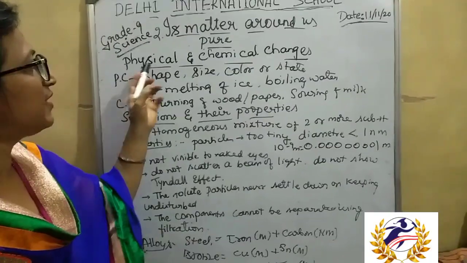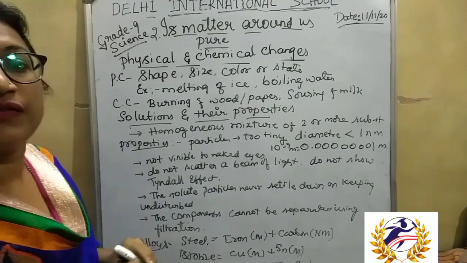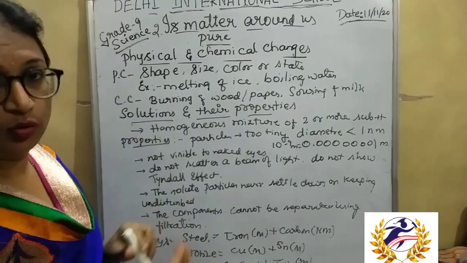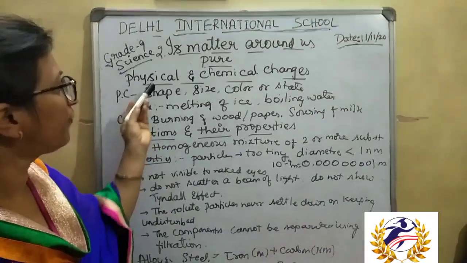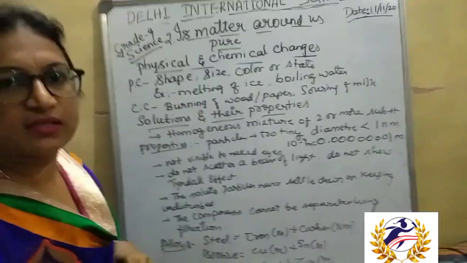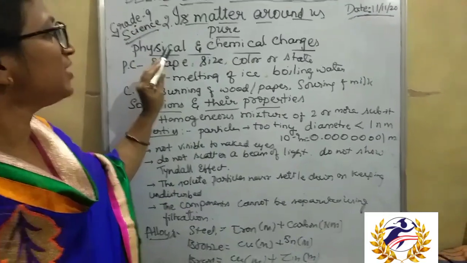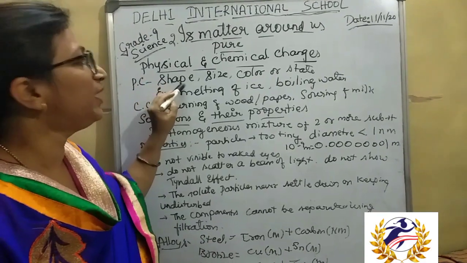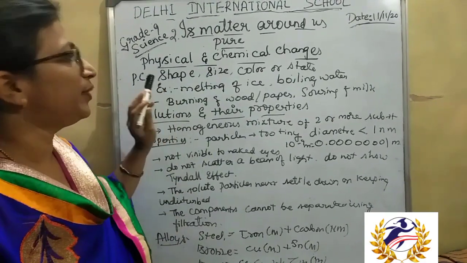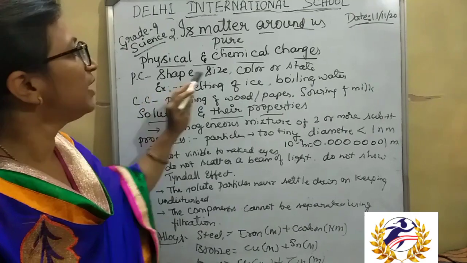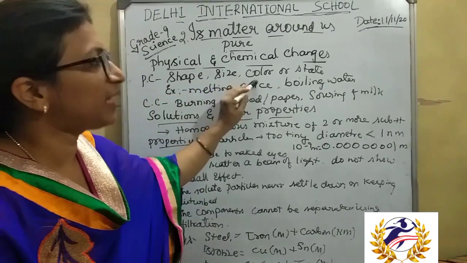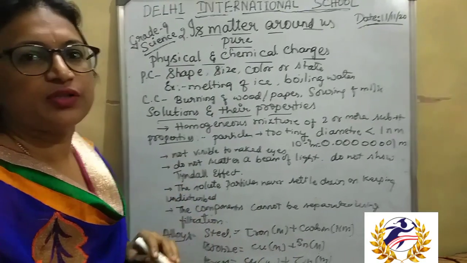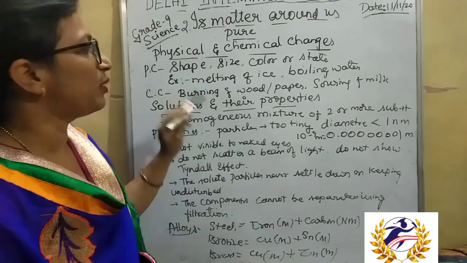Next we will see what physical and chemical changes are. In class 7 we have already discussed this, isn't it? What are physical changes and what are chemical changes? Physical changes are changes where only physical properties are changed. The shape can change, the size of the substance can change, the color can change, or the state, from solid to liquid, liquid to gas; like that the state of the substance will be changed.